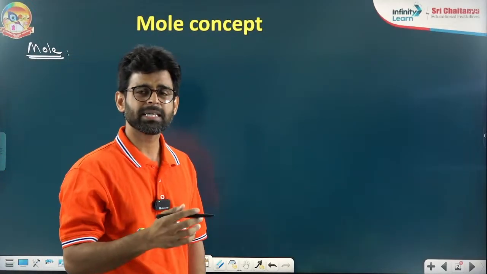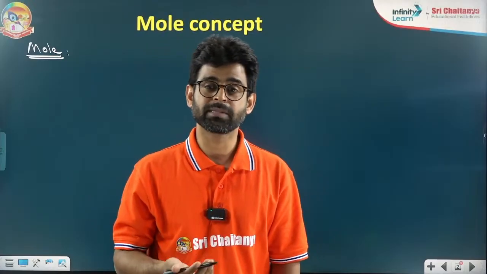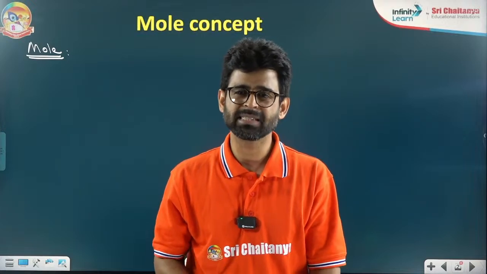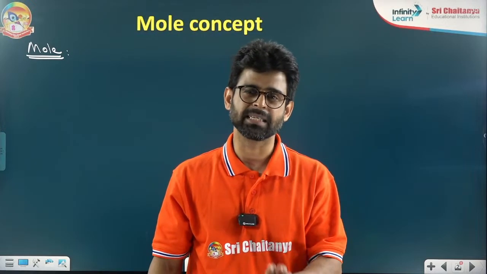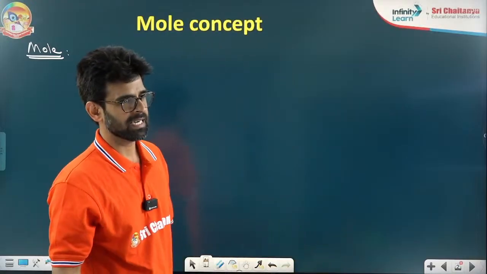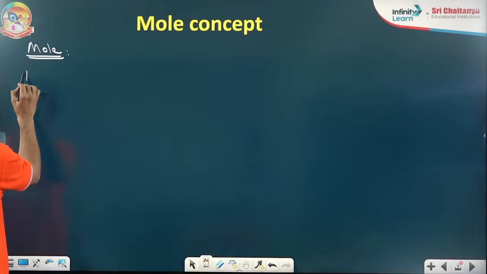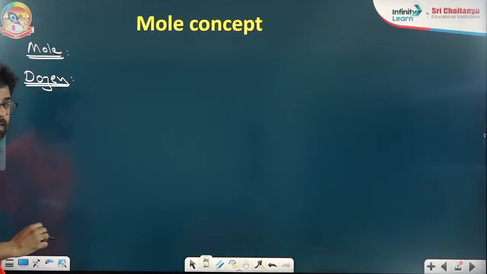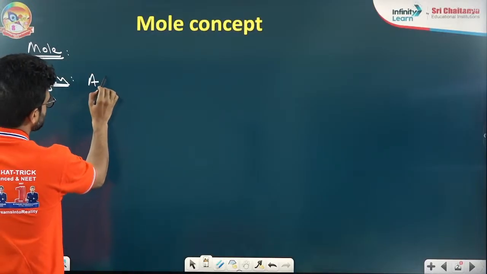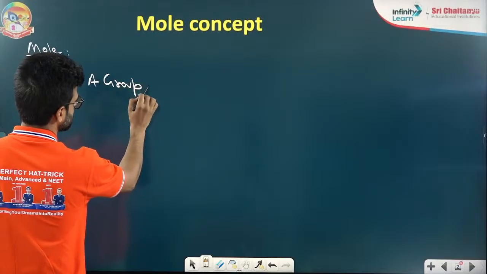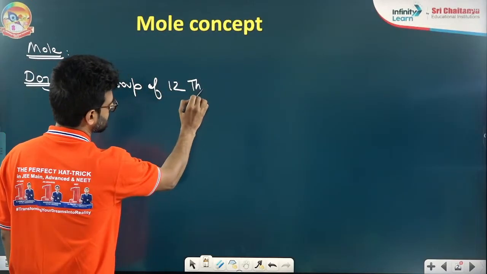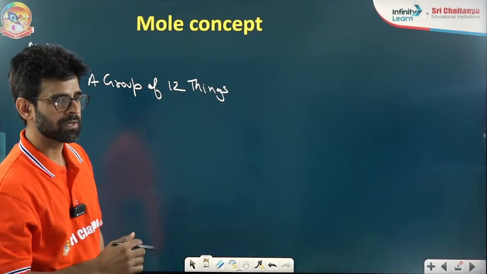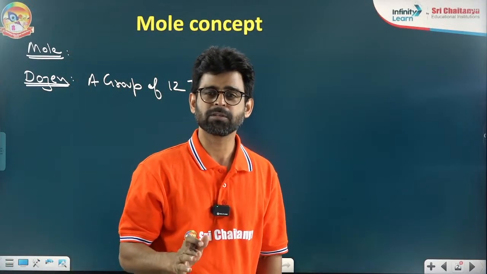So mole is, you can say, we are measuring the amount of substance with the help of mole. But I will not go into lengthy or confusing definitions. A simple thing I'm saying here. Like dozen. If you know what is dozen, please answer me. What is dozen? Very, very easy term. A dozen is a group of 12 things. Yes, very good. So a group of 12 things, we call it dozen.